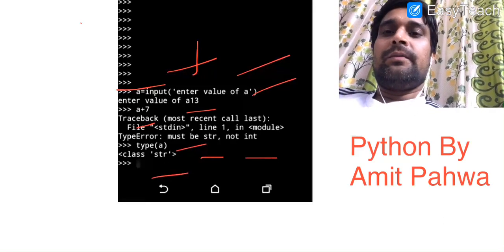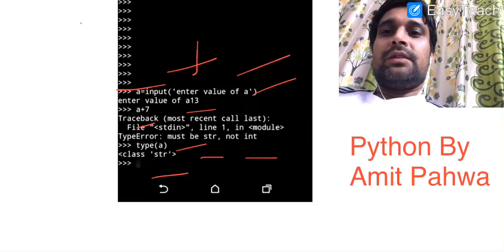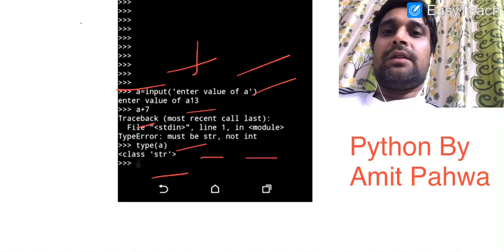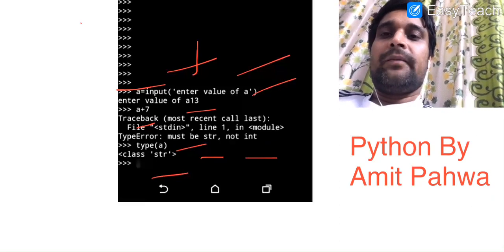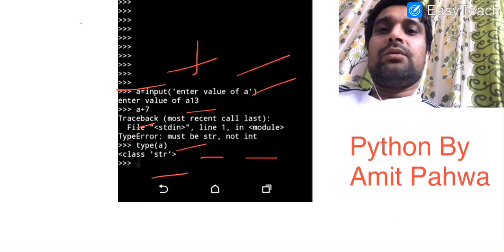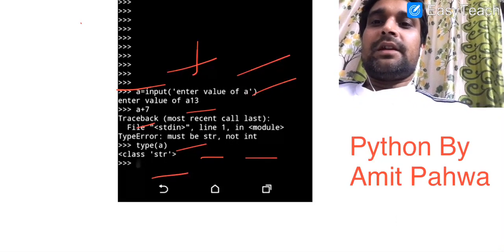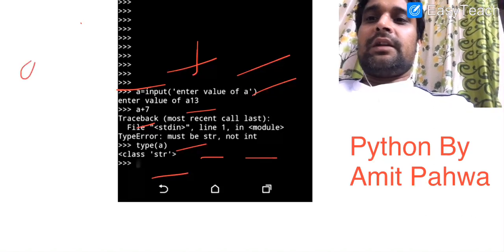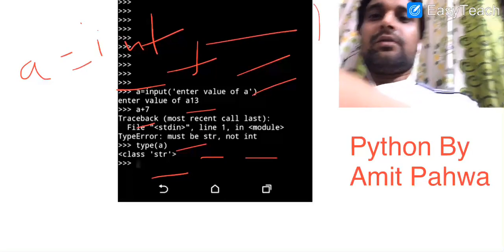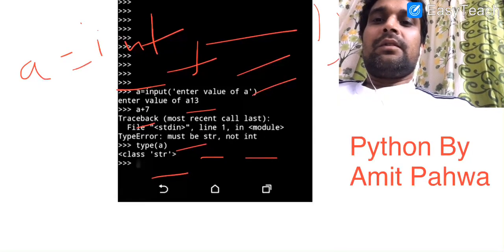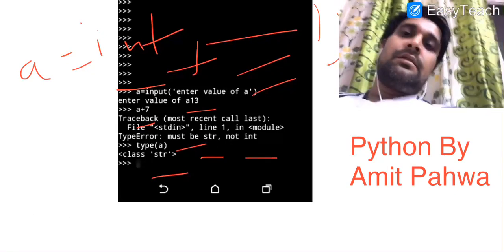I have already told you that whenever we enter a value at the time of execution with the help of the input function, by default it returns a value of type string only. If you want to convert the value to the corresponding data type, you need to specify that. In that case I should write a = int(input("enter value of a")). It means whatever value is entered by the user is converted into an integer.